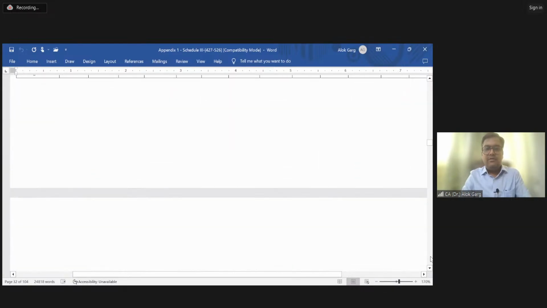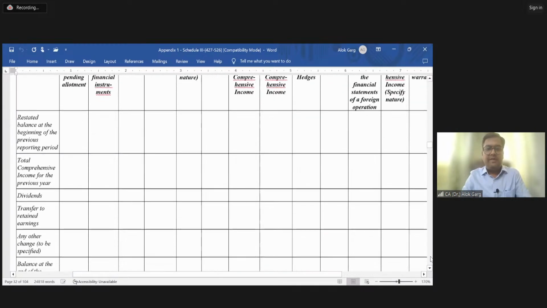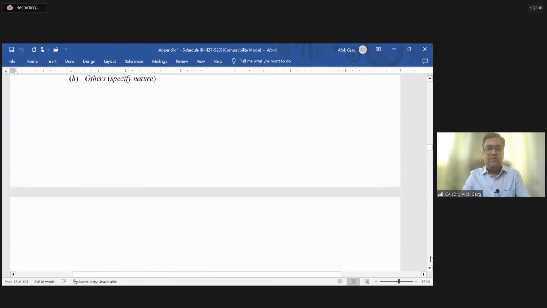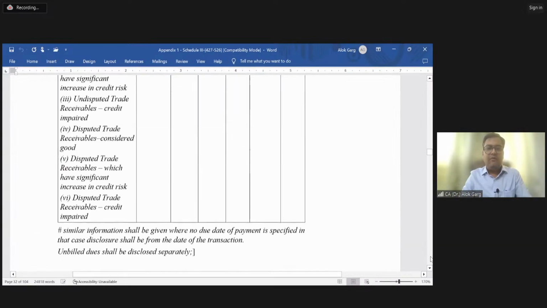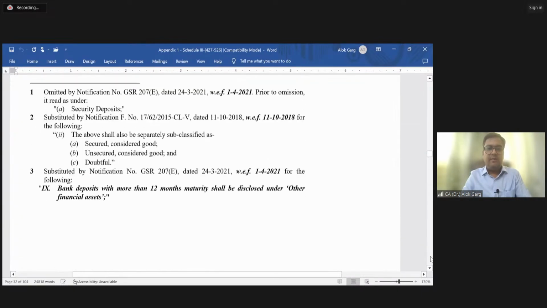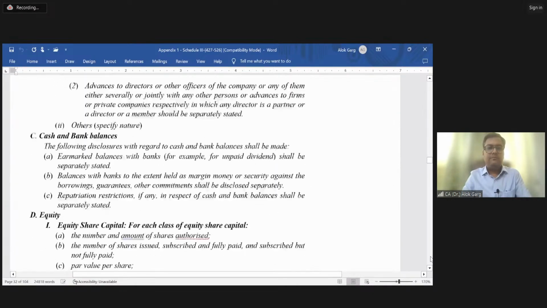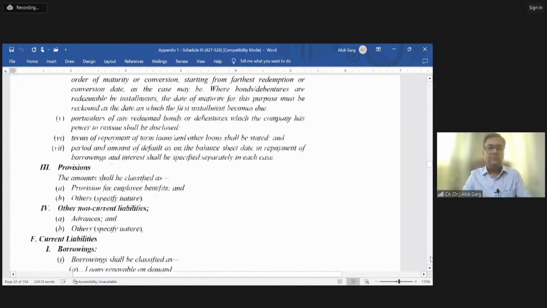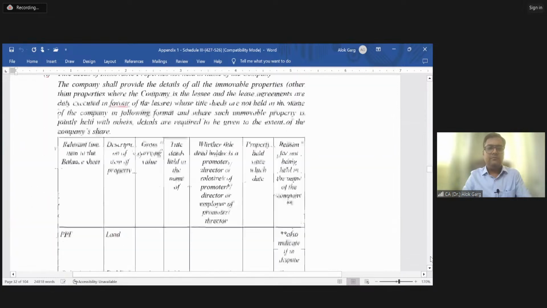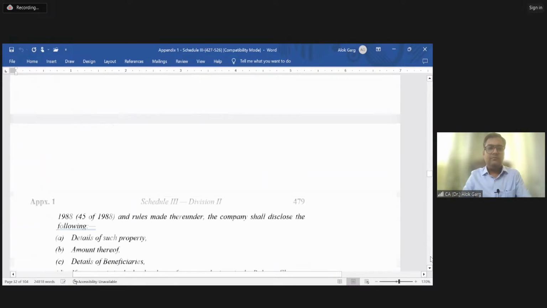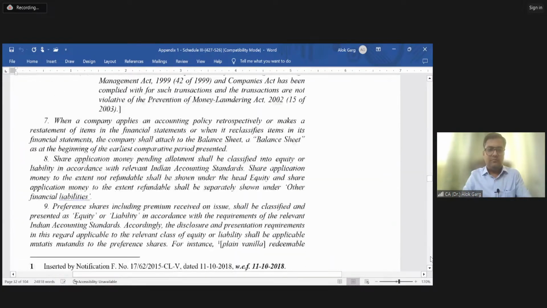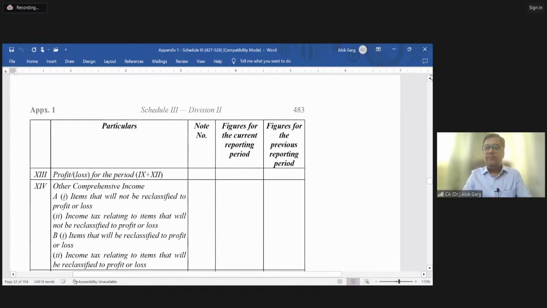Okay. So now coming to your profit and loss. Then there is a P&L format as well. So let me go there. This is your P&L format.